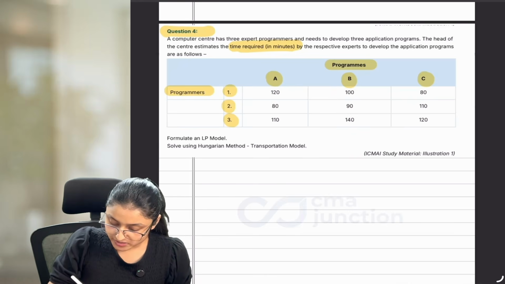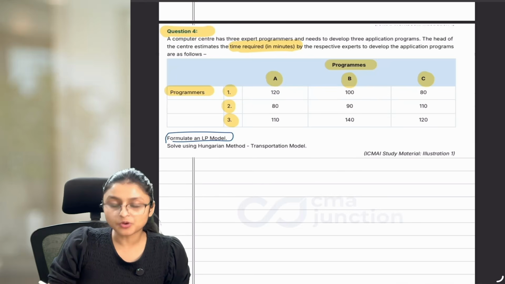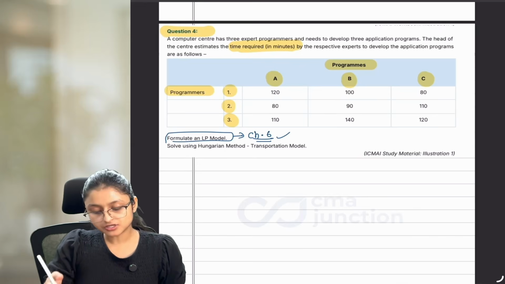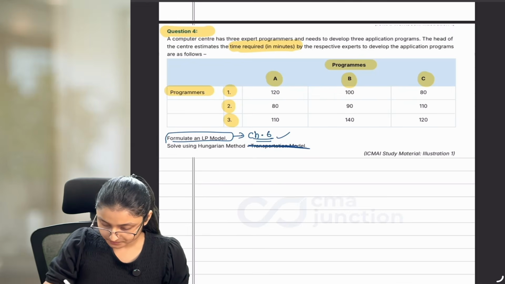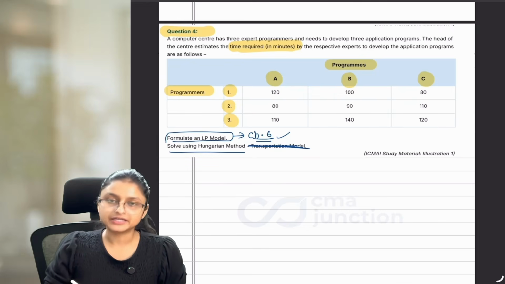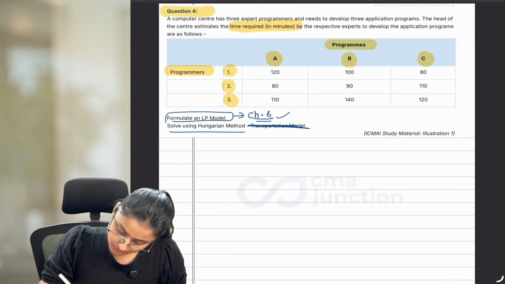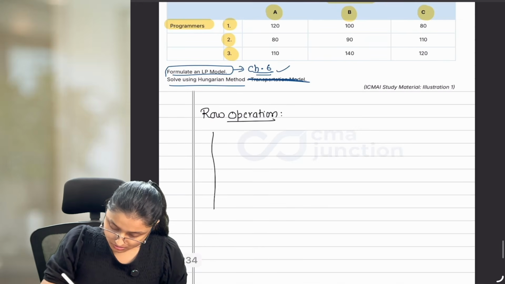Now, if you notice, this question is saying formulate a linear programming model. We don't know linear programming model as of now. So, this will be formed when we have already studied chapter number 6. So, after studying chapter number 6, we are going to see this linear programming formulation. Okay? Now, solve using Hungarian method. This is what the question is all about. Let's do this. So, for that though, I have to make the table again. Row operation is where we are starting this solution.